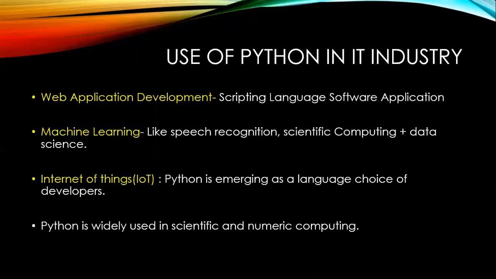It has been successfully embedded in numerous software products, like web application development and scripting language software applications. One more point is that Python is a scripting programming language also. So these are the uses of Python in the IT industry.